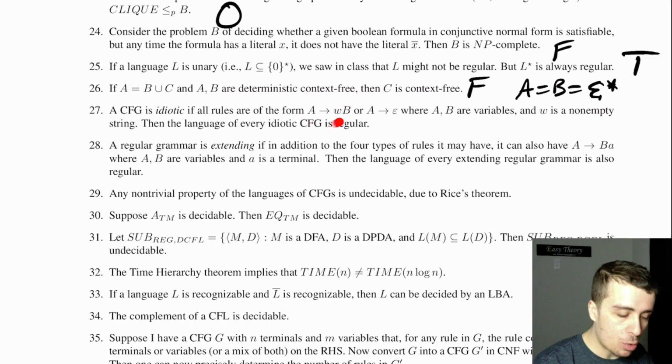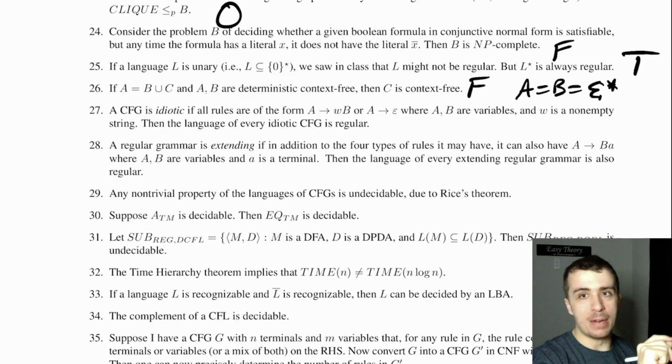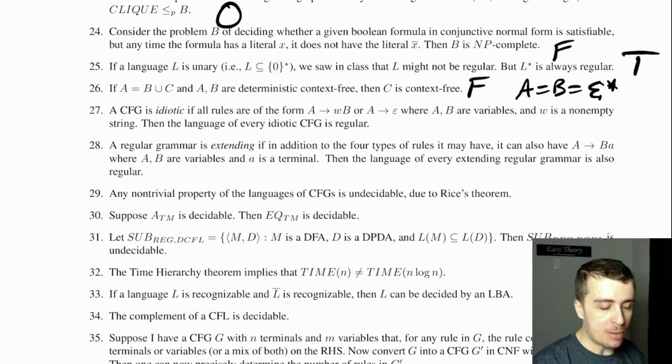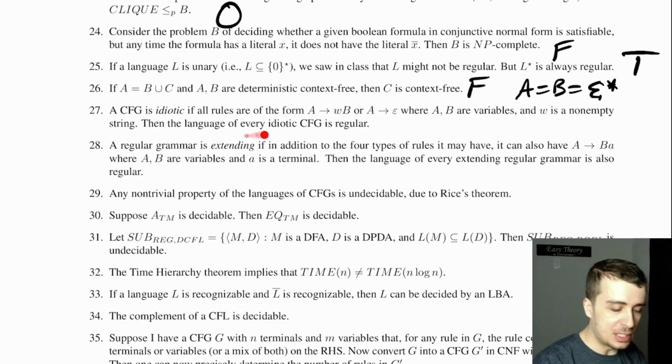So every rule is of the form where you have any string of terminals you want with one variable. The regular grammar definition is one terminal and a variable, but here you can have any number of terminals. We're asking if this type of CFG is regular. This is true.